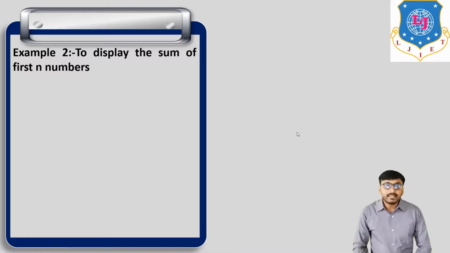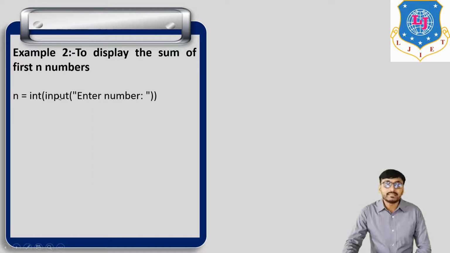Okay. Then the second example: to display the sum of first n numbers. First 4 numbers, first 5 numbers, first 6 numbers, whatever, n is equal to something. So to display the sum of first n numbers, that is example number 2. Now n = int(input("Enter number")). Here input is one type of function. Then what do you mean by int? Whatever is entered in the input function is in the form of a string.